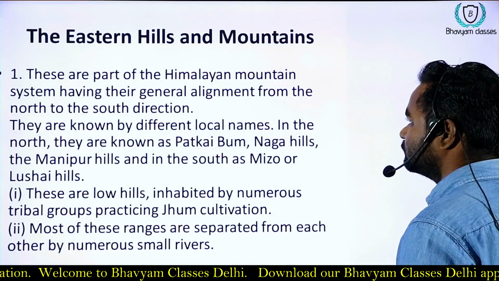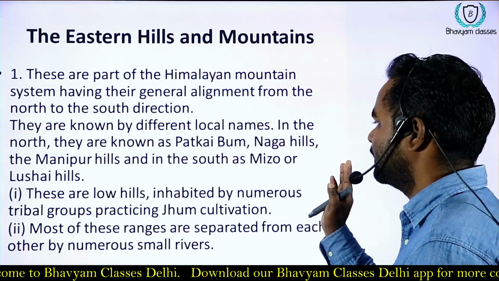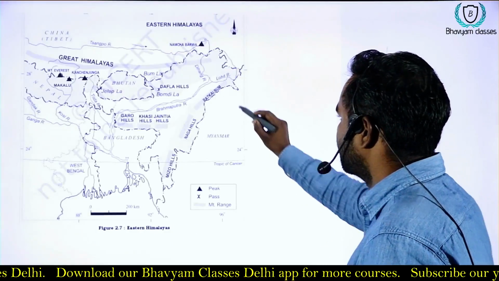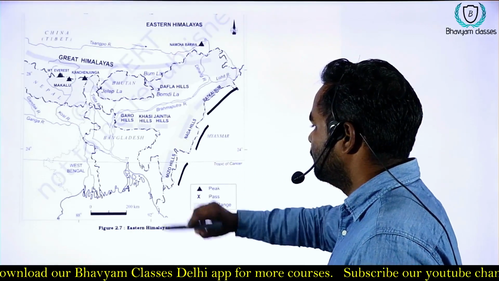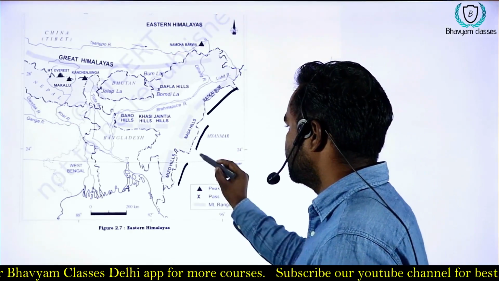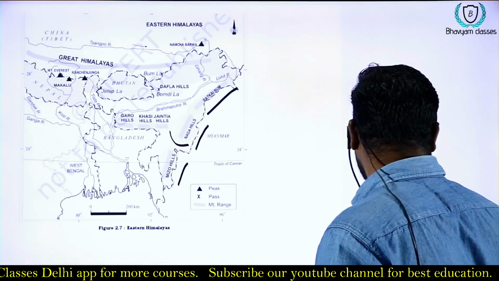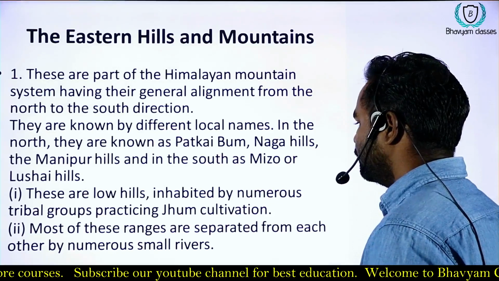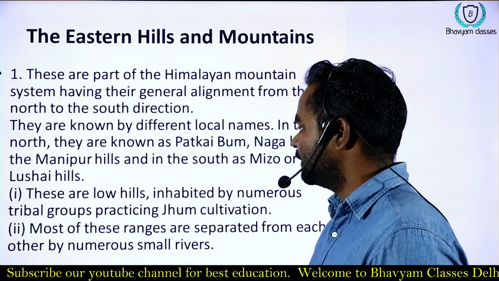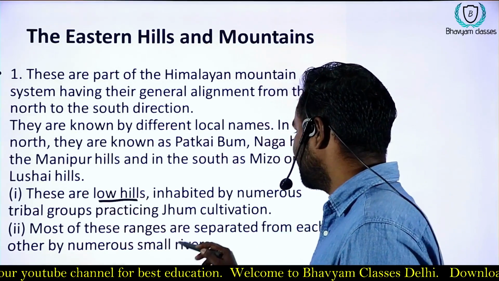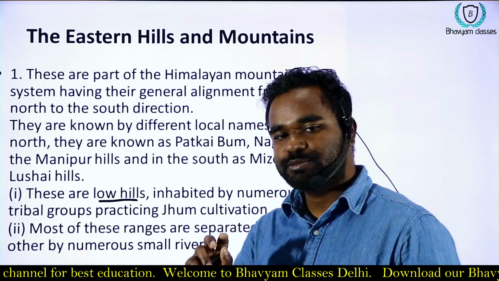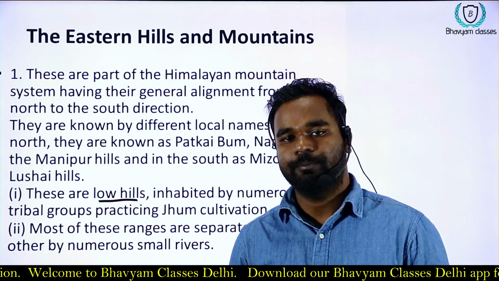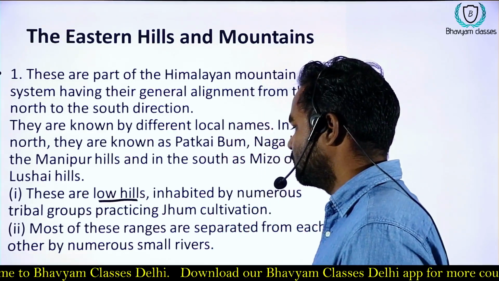Okay, then we have eastern hills and mountains where we have Patkai Bum, Naga, Mizo, okay, and these ranges form the boundary with Myanmar, okay. These are low hills inhabited by a number of tribal peoples, the most inhabited part of India by tribal people.